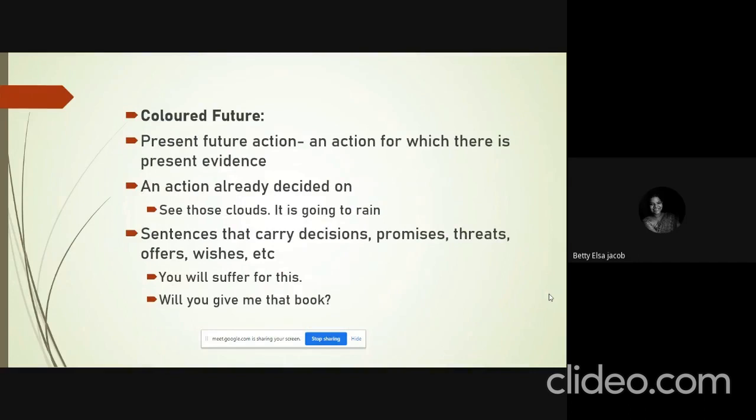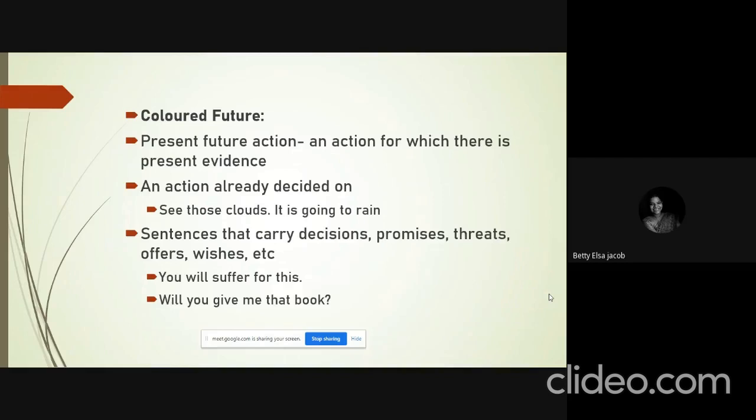The second type is what we call colored future. Colored future usually takes the present future action. That is, there is a reference to the present moment. Or it can be an action which is already decided on. Or it can refer to sentences that carry decisions or promises or threats or offers or wishes of the speaker. Look at the examples. See those clouds, it is going to rain. So here, the first sentence is in present tense, and the second sentence is a future tense.